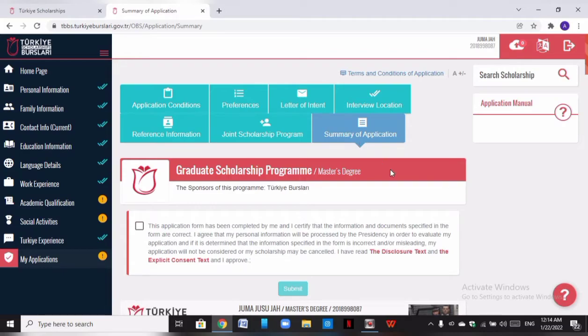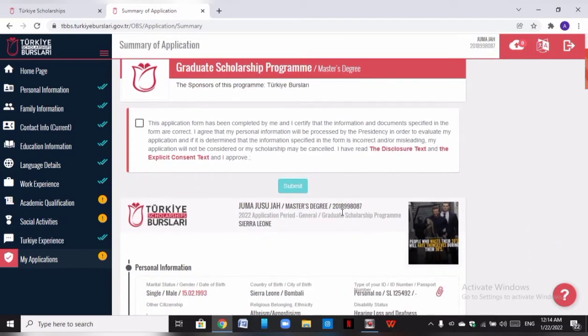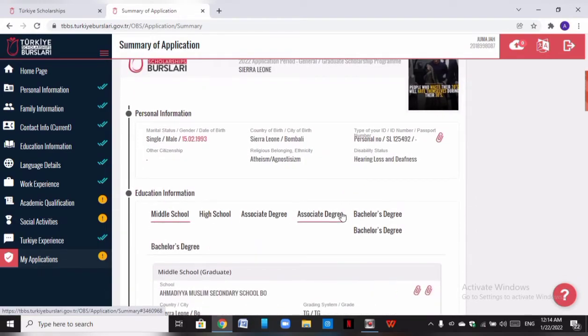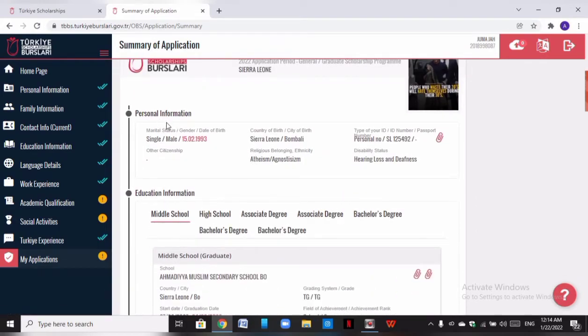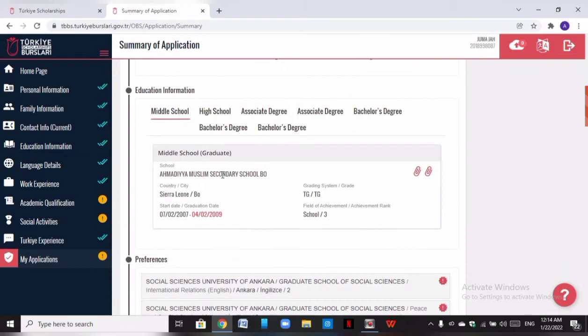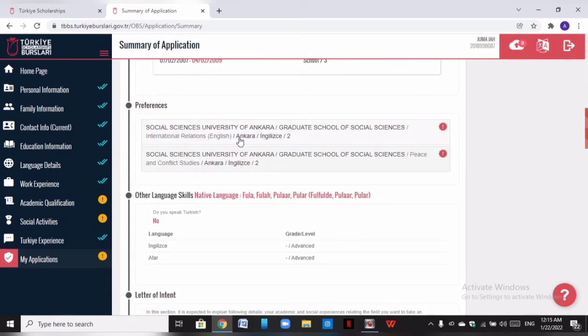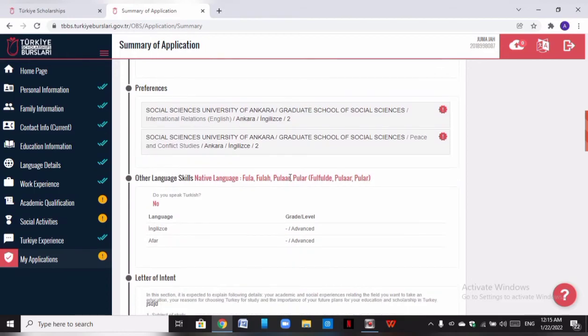So after you've filled in all of this, you come to see the summary of your application. All of these things you've done, you see. These are your preferences. These are your personal information. These are your educational background. Okay, this is it. Your university preference. You see the first university we chose is Social Sciences University of Ankara, international relations. The second one is conflict studies, same Social Sciences University.